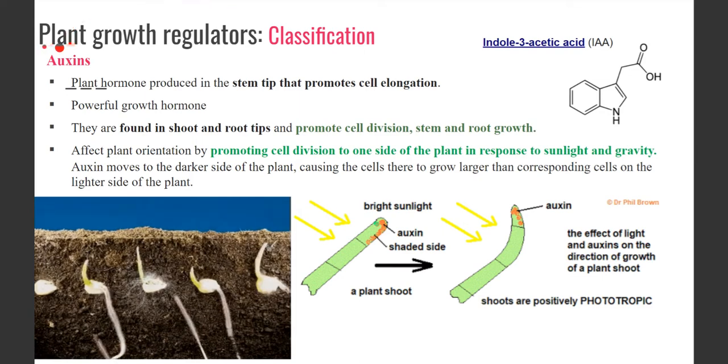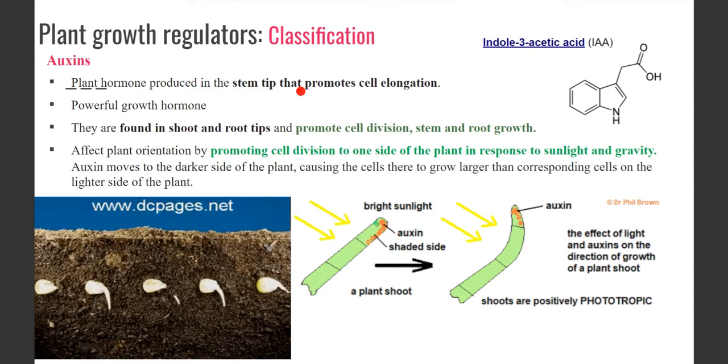Okay. So what are these? Let's start with the first one. As we said, auxins, right? Indole 3 acetic acid is a well-known auxin for the growth of the plant. This is indole 3 acetic acid. This moiety is a heterocyclic group, and to it an acetic acid group is attached. So what is this? This is a plant growth hormone. What does it do? Now you have to remember it in this way. This plant growth hormone is produced in the stem tip. Okay, it is produced at the tip of the stem, right?